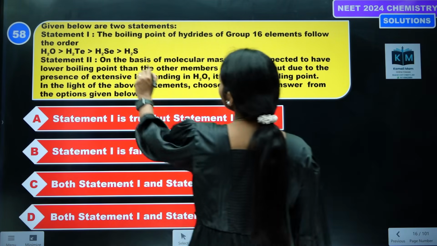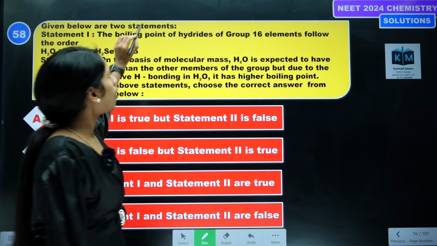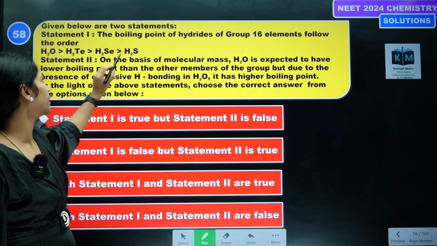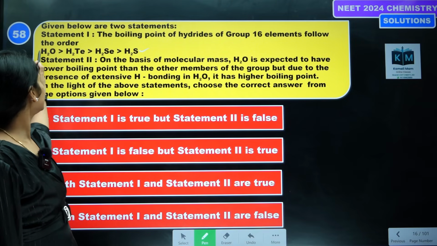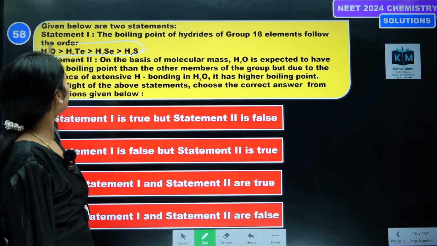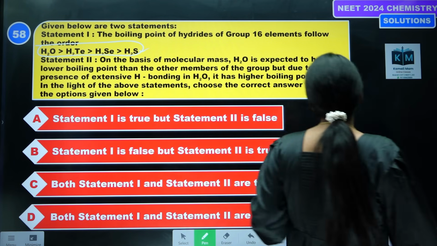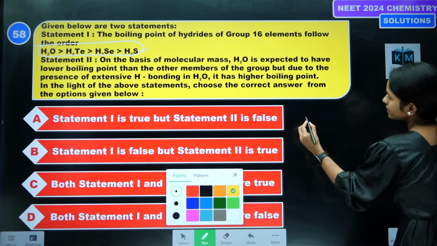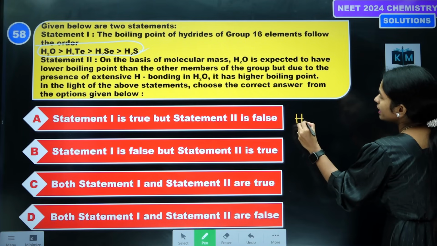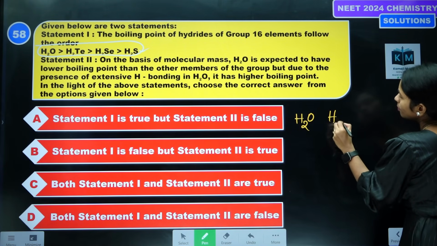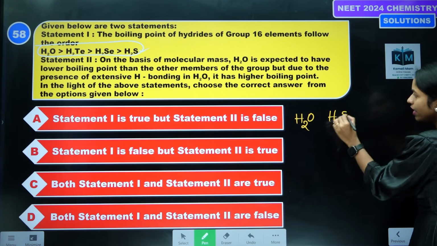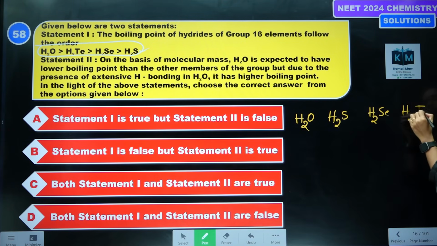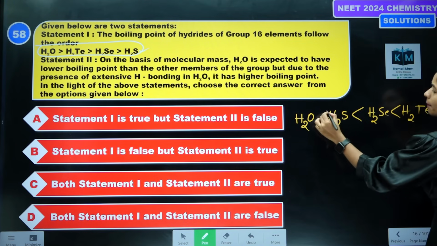Given below, there are two statements. What are the two statements? The boiling points of hydrides of group 16 elements follow the order. This is one question. This is the order they have given. Let us see whether this order is correct or not. Hydrides, oxygen family, top to bottom: oxygen, sulfur, selenium, tellurium, polonium.